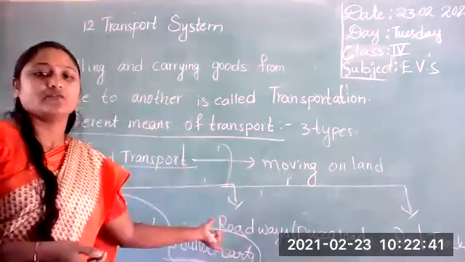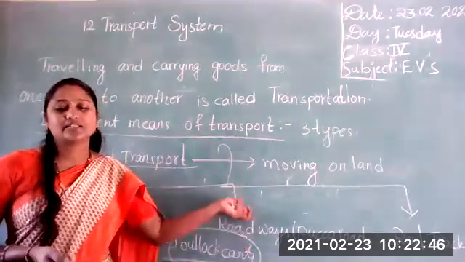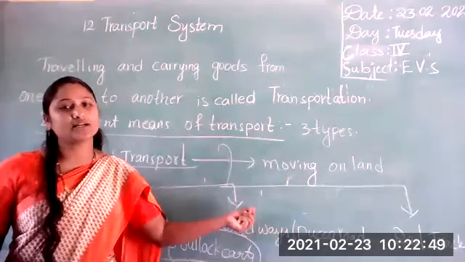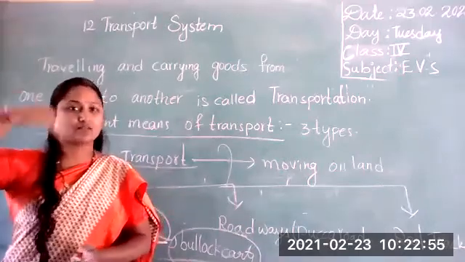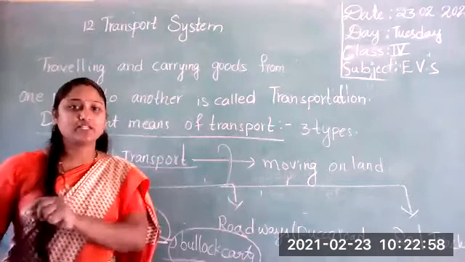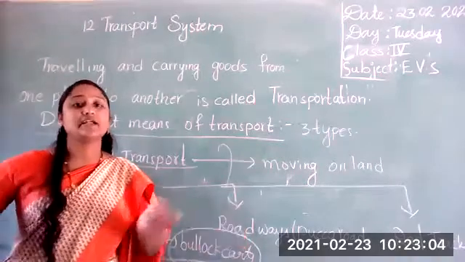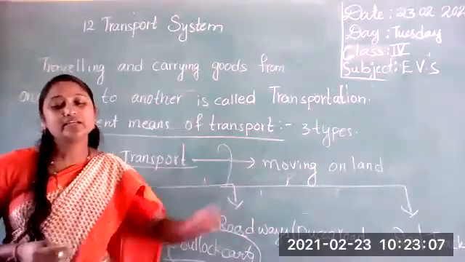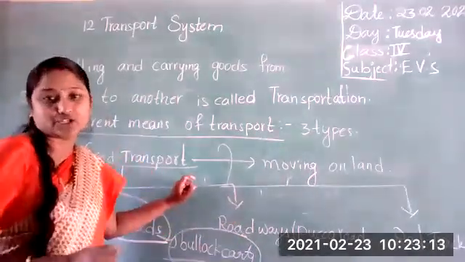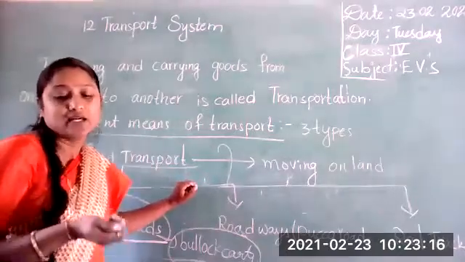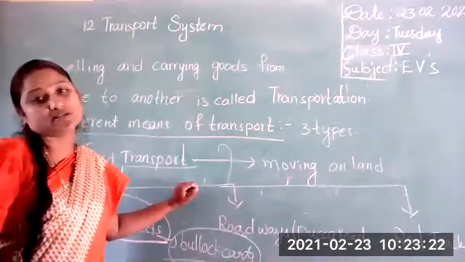What is the next one? Roadways or pakka roads. You know very well roadways: the cycle, rickshaw, scooter, auto, car, jeep, bus, truck. You know the main road. Have you seen the main road? You know very well, isn't it? That is the black road. We use dambar and concrete and cement, all mixed, and they construct one road. So it is a means of transport. The cycle, rickshaw, scooter, auto, bus, jeep and truck are the means of transport on pakka roads.